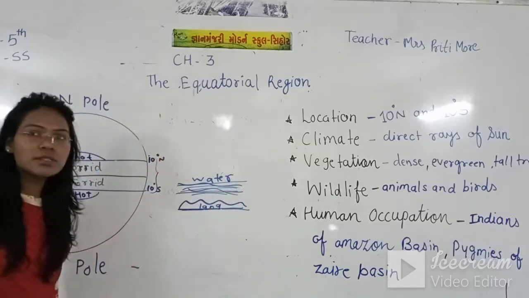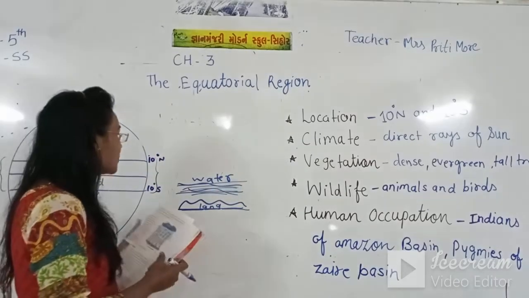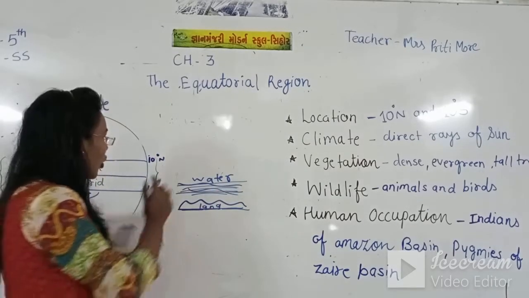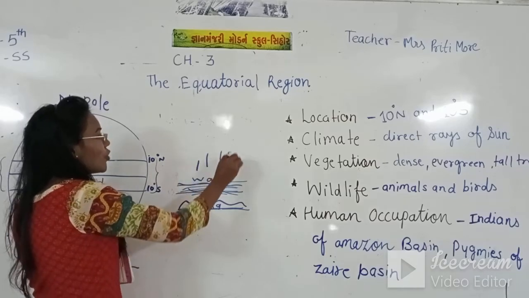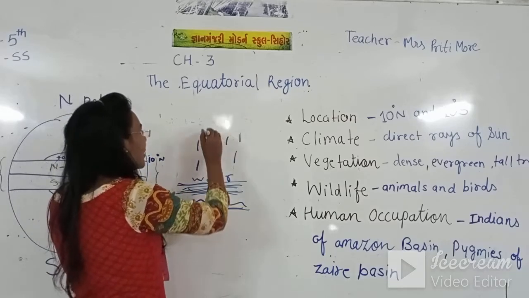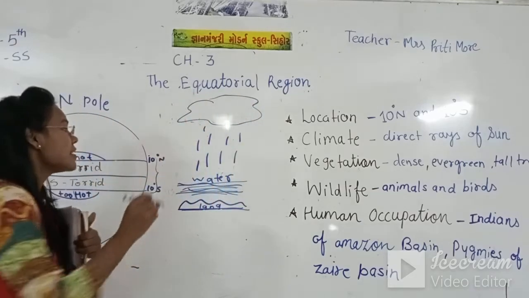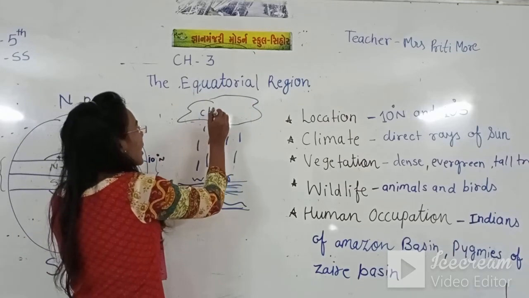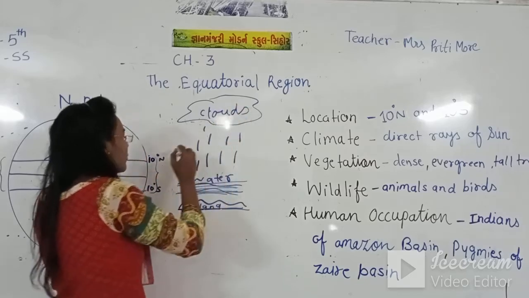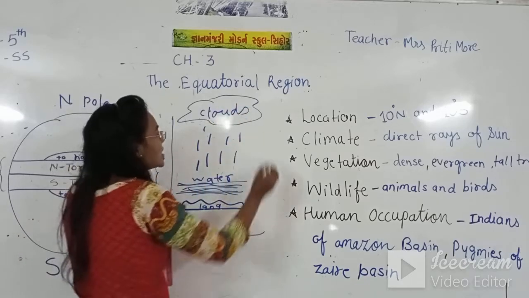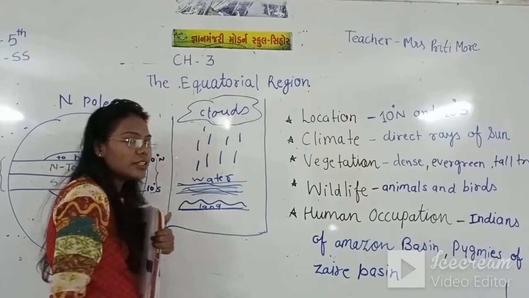The water also becomes too hot, right? So the vapour of water goes through the sky and then becomes cloud, and then it's rainfall. So this is our evaporation process.